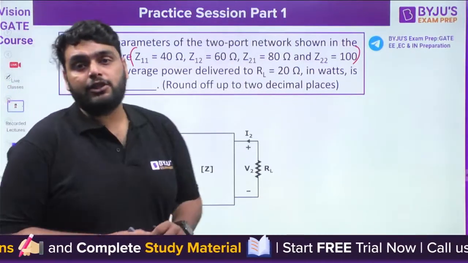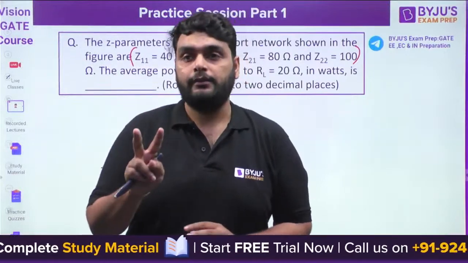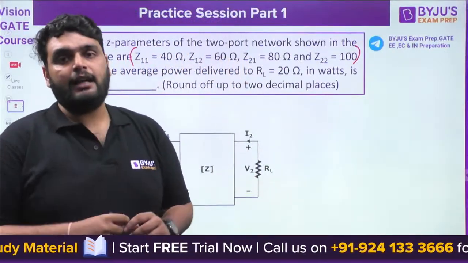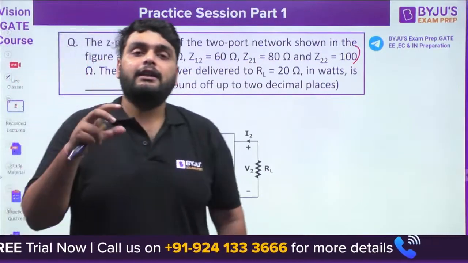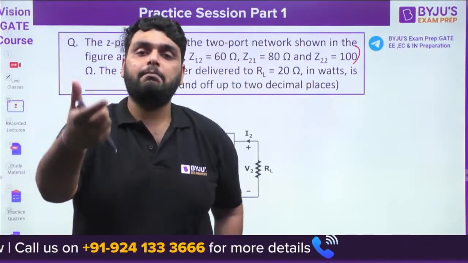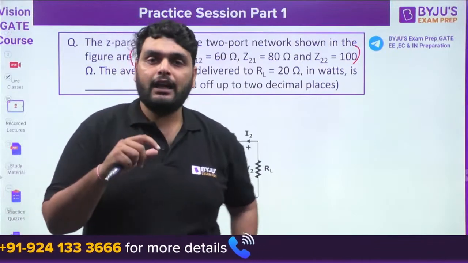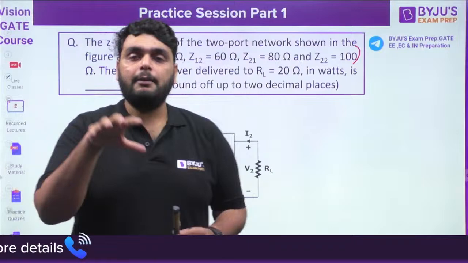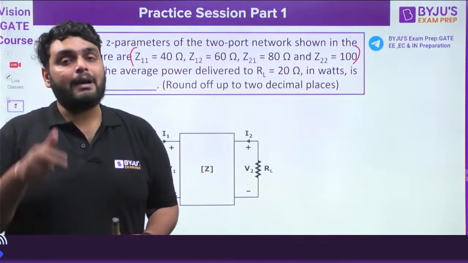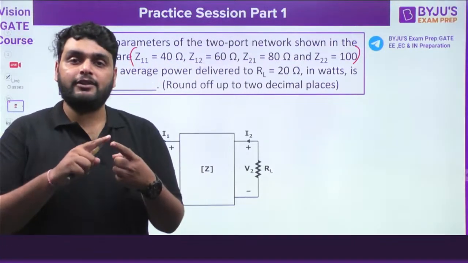Now in the examination, this question can be asked in two ways. In the first way, they can ask you कि average power निकालनी है आपको. In the second way, they can ask you to find out the maximum power delivered to RL. If they are asking for the maximum power delivered to RL, it means they are asking the maximum power transfer theorem, and for that you require VTH and ZTH.